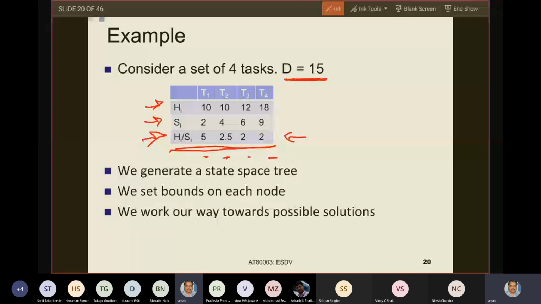So what is the procedure by which I want to generate the solution? I go on generating the state space. I generate bounds wherever possible at each node. At each node, I generate bounds and we work towards possible solutions.